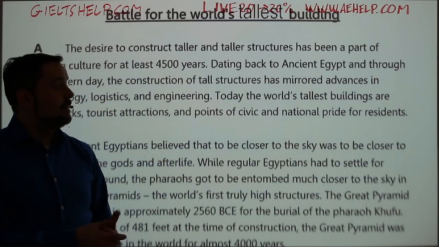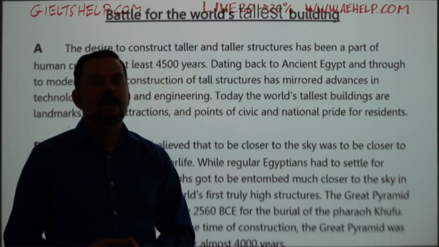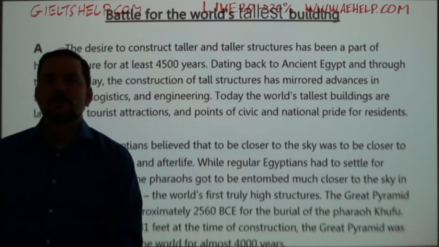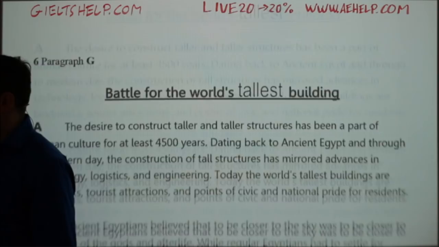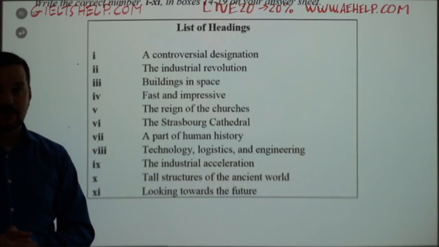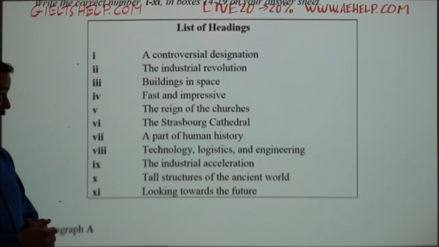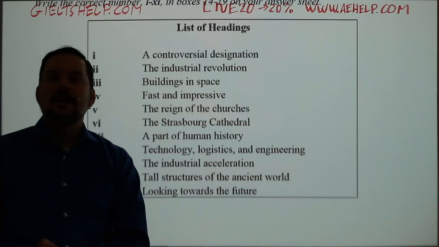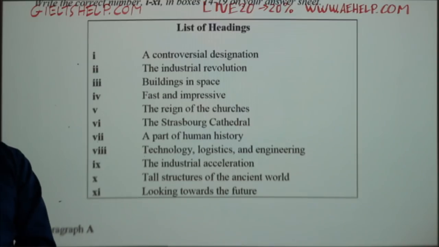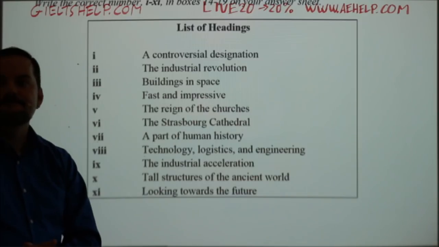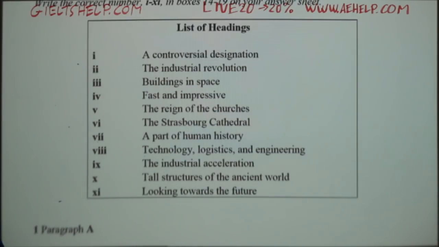Notice how the information here is absolutely mirroring our critical thinking when we looked at the title, Battle for the World's Tallest Building, and asked what, why, how. So going back to the list of headings questions, we paraphrase some of these, and one of them will absolutely make sense for paragraph A. The question is, which one? So which one is the right answer for paragraph A? Anybody know? So what is the best answer?